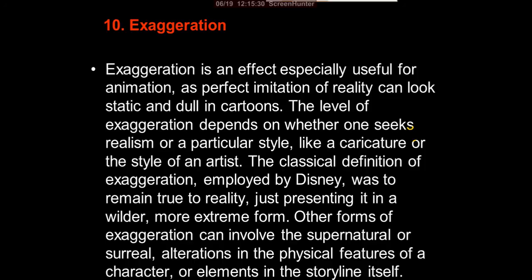The classical definition of exaggeration employed by Disney was to remain true to reality, just presenting it in a wilder, more extreme form. Other forms of exaggeration can involve the supernatural or surreal, with alterations in the physical features of a character or elements in the storyline itself.